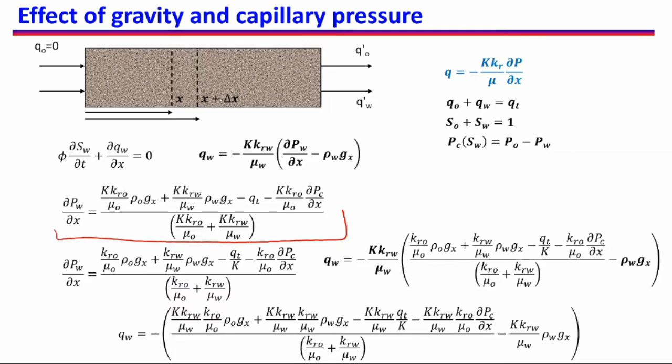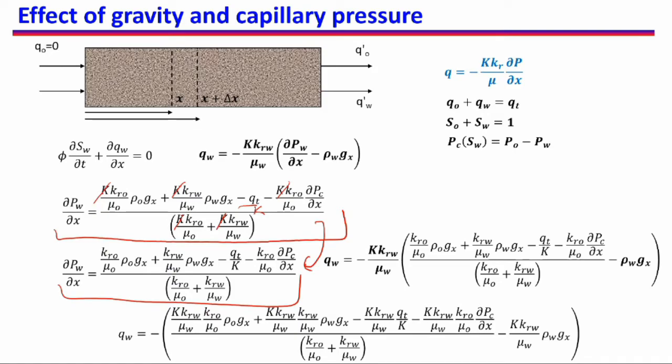Now what I am doing is dividing everything by K, because K is constant. So I will write K here, and K will cancel out. So from here to here I have just cancelled out K, and K comes in the denominator for QT.